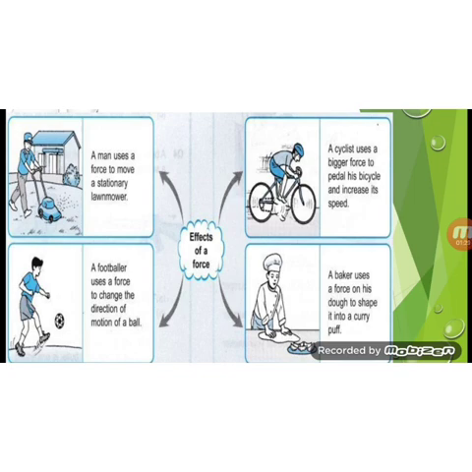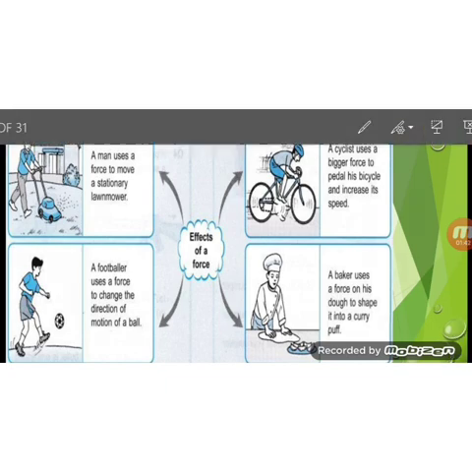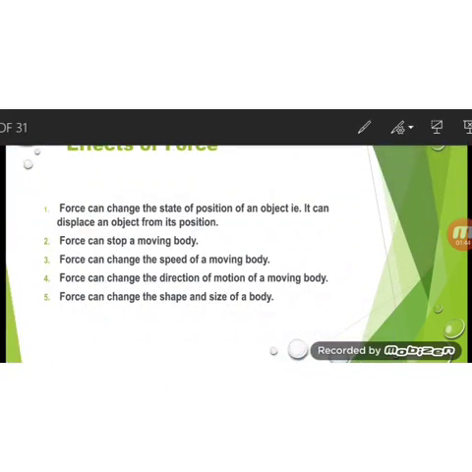In the third picture, you can see that the footballer is kicking the ball, or applying the force to the football to change its direction. And in the last picture, you can see that a baker uses his force on the dough to make it a curry puff. That is, he is changing the shape of the dough. These are the applications of the force.